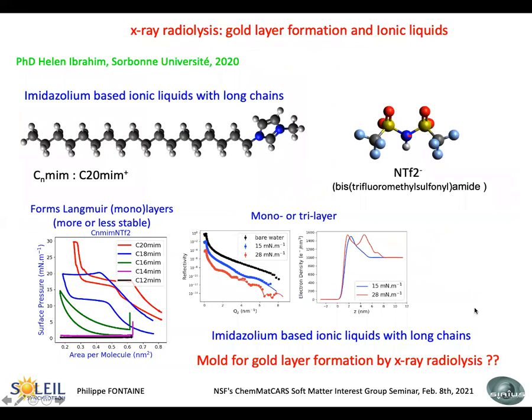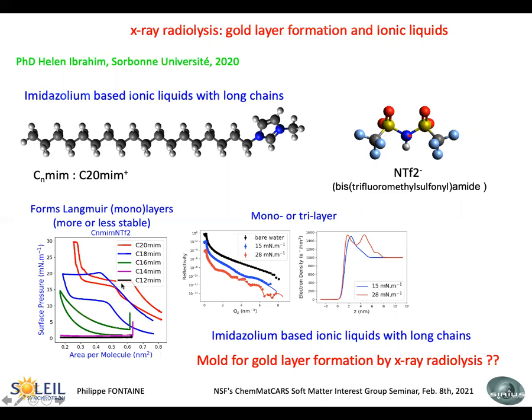Last model we have tried, this is very recent, in fact, it was the PhD of Eleni Brahim, who defended her thesis in December. So we are studying also ionic liquids. So these are imidazolium-based ionic liquids, with a very long chain here, for example, C20 imidazolium, associated with an anion, which is NTf2. These kinds of molecules are forming more or less stable monolayers.